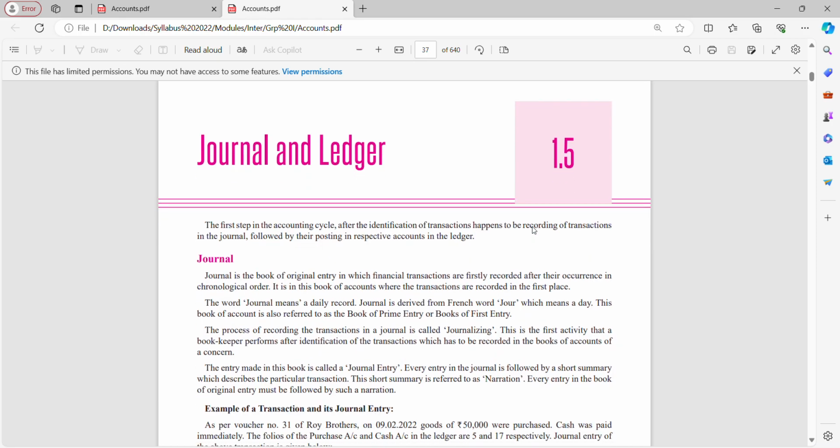So we have journal and ledger. Now what is journal and ledger? I'll make a sale to Mr. A. After selling to Mr. A, I'll draw an invoice.